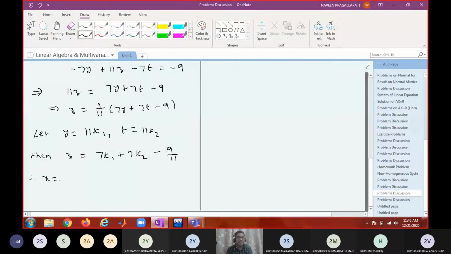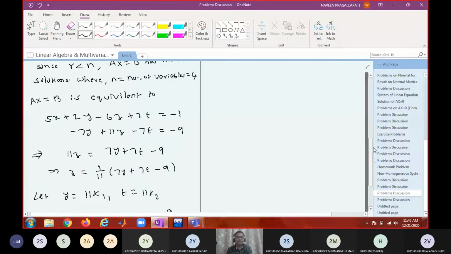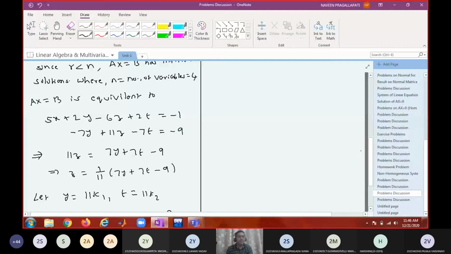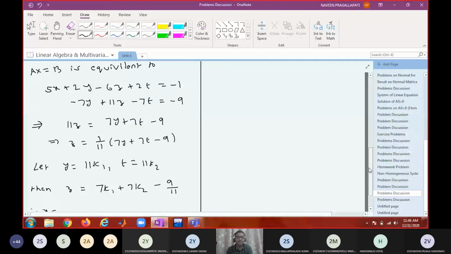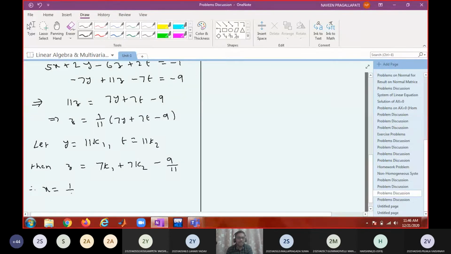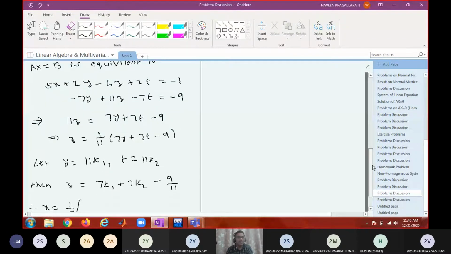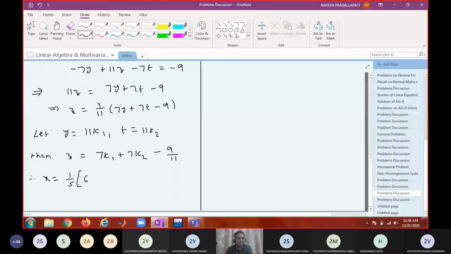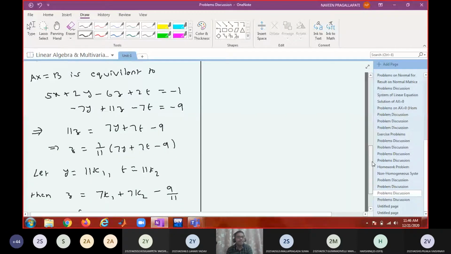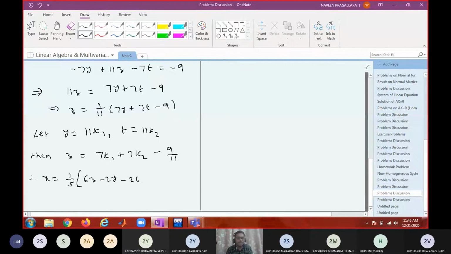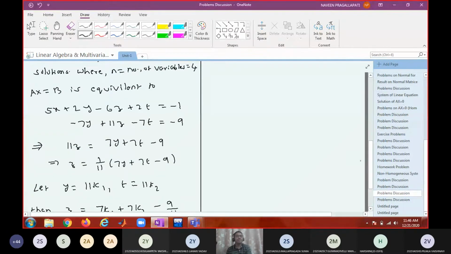Get the expression for x. 5x equals, so x equals 1 by 5 times 6z minus 2y minus 2t minus 1. So substitute the y, z, t expressions over there and tell me the expression for x.